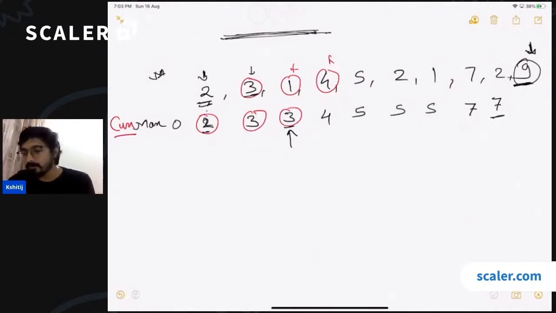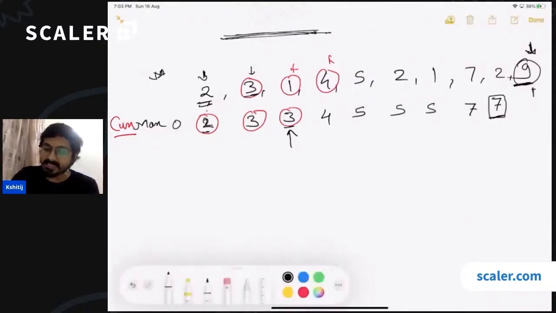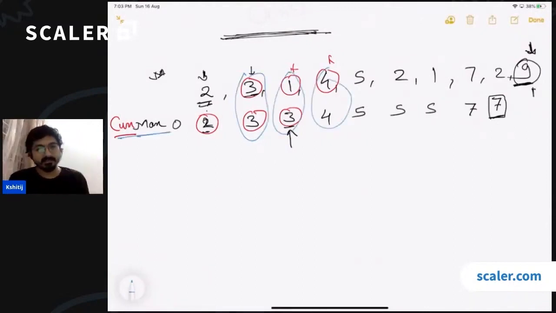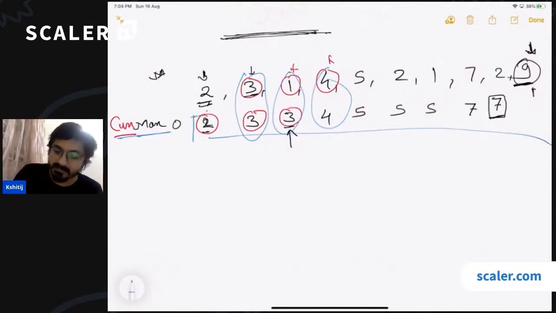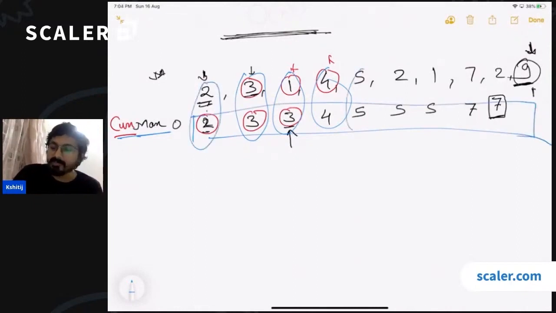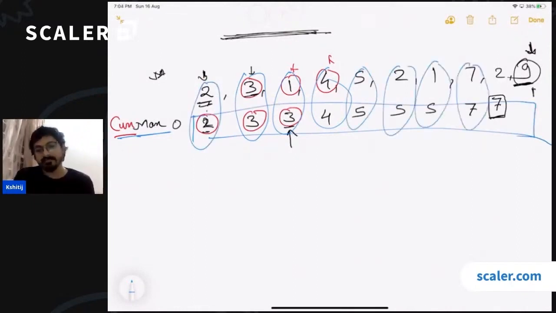We have not only computed the max for the last bar, but we have also computed the left max for each and every bar. So if you just store all these values in an array, instead of just keeping a variable of the current max, these values correspond to the maximum height on the left side for each and every index.